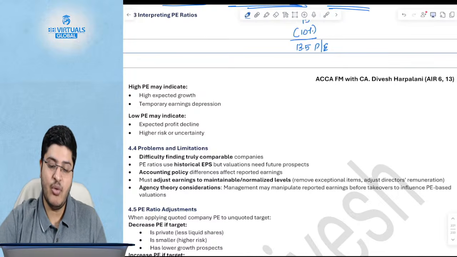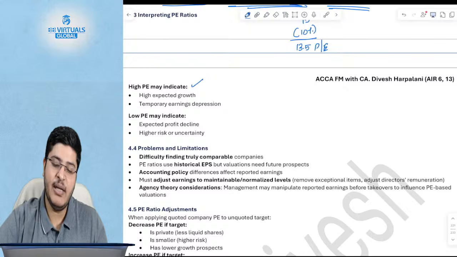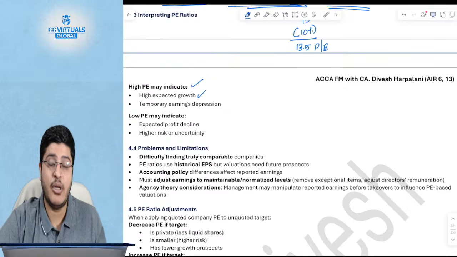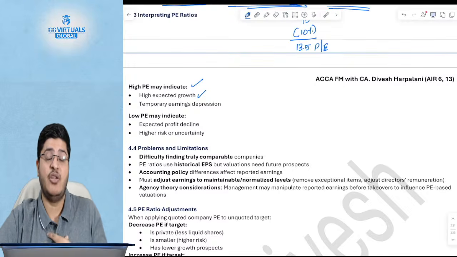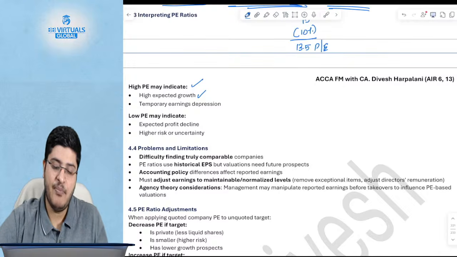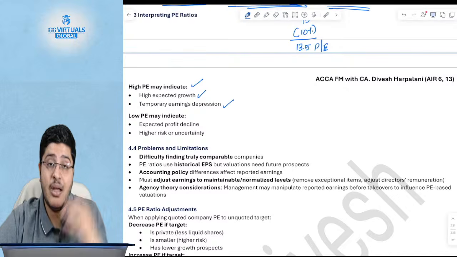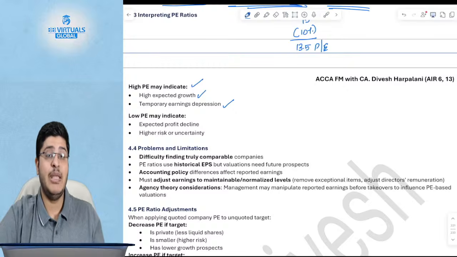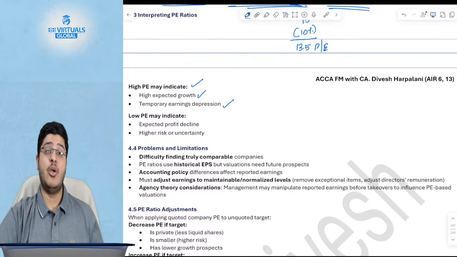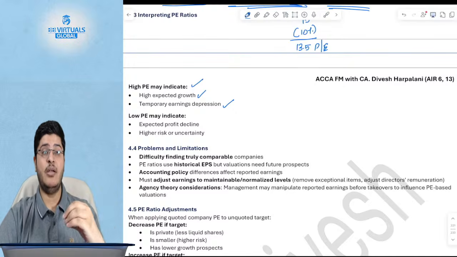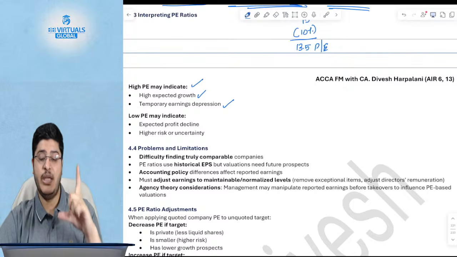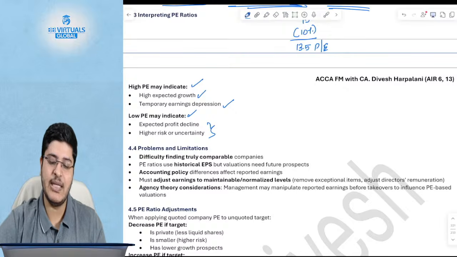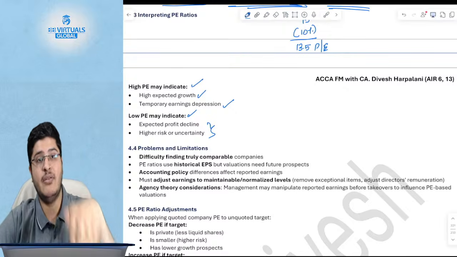High PE, this also could be asked in Section B. High PE effectively indicates high growth, because if you are expecting the company to grow very fast in terms of earnings, you will be willing, as an investor, to pay high for the company. And if the current earnings are depressed, then also the PE ratio might be inflated. Why? Because the value of the company being the same, the current earnings, which is the denominator, are depressed, so your PE ratio will be inflated. Versus a lower PE will indicate exactly the reverse, which is expected profits to decline, so your valuation will be lower.